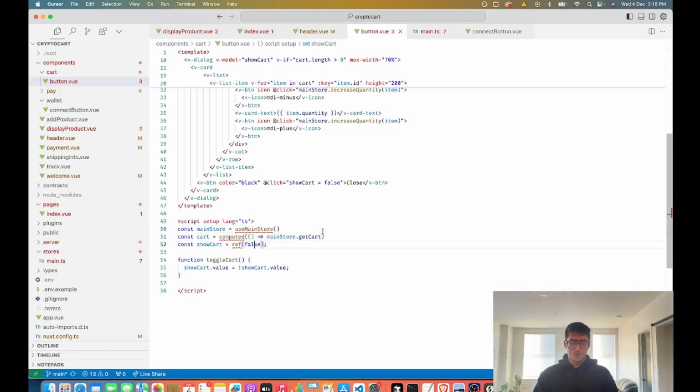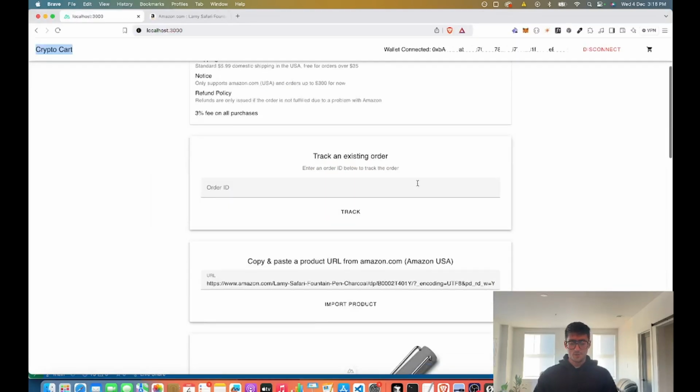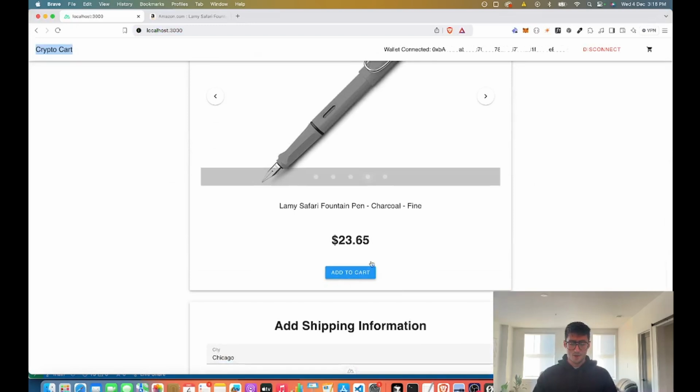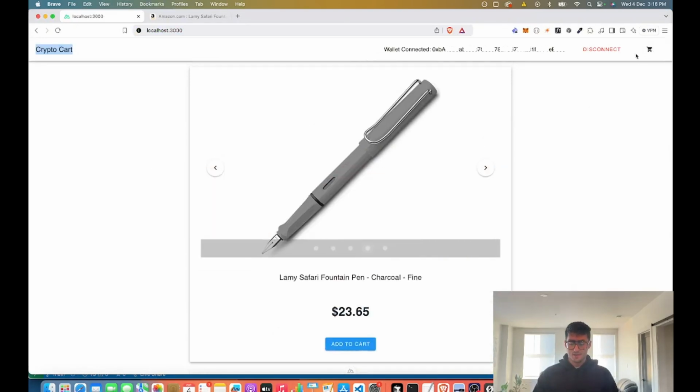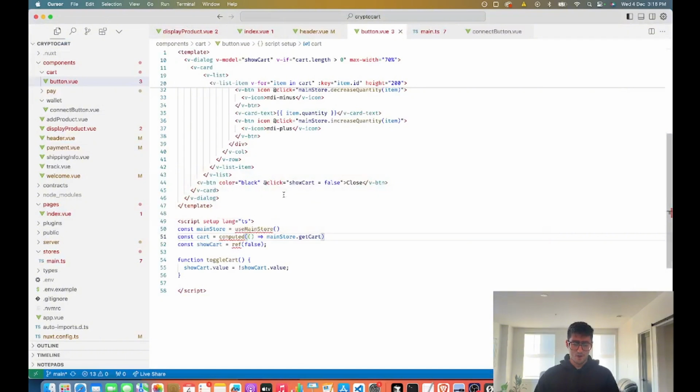So what we're doing is we are getting the state of our cart. Remember back here, when we import a product, we can add it to the cart, and this button right here contains the state of the entire cart. I don't know if this is exactly the best design decision. And I added this computed wrapper because Vue has this thing in the composition API called computed.